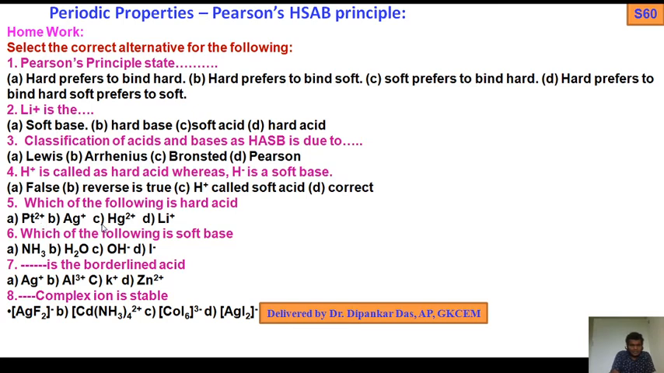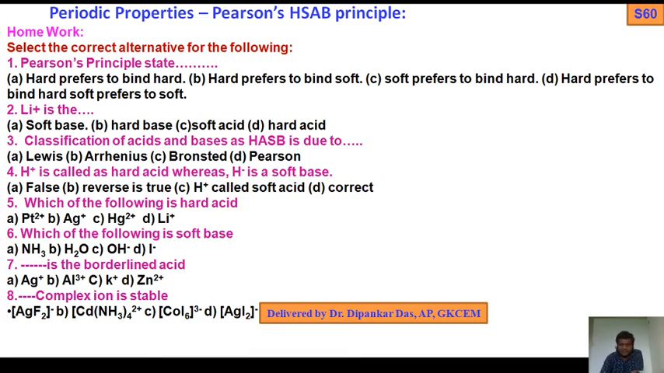Which of the following is a hard acid: Platinum 2 plus, Ag plus, Ag2 plus, lithium plus? Which of the following is a soft base? You have 4 options. Dash is the borderline acid out of 4. Which one? Dash complex ion is stable. So these are the questions of this hard acid hard base chapter, Pearson HSAB principle.